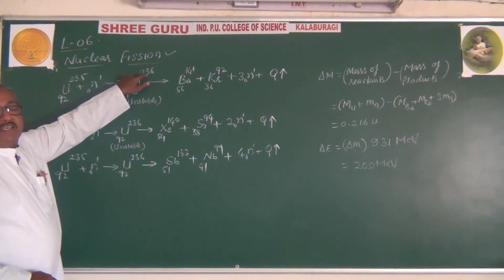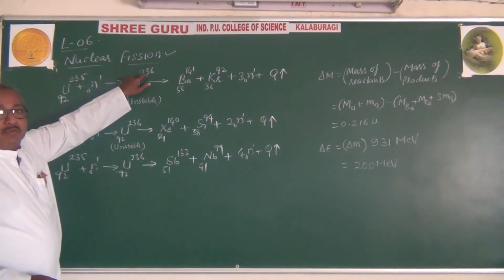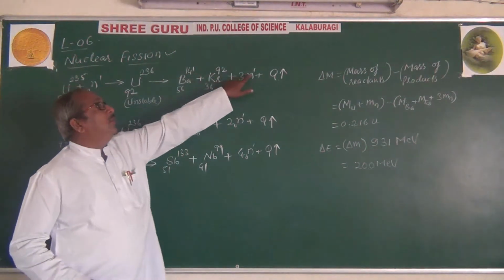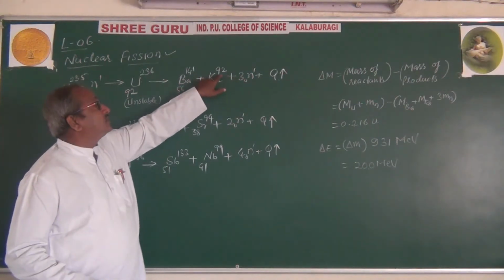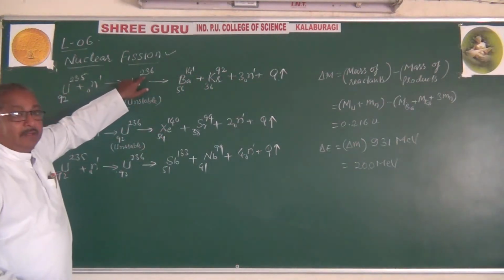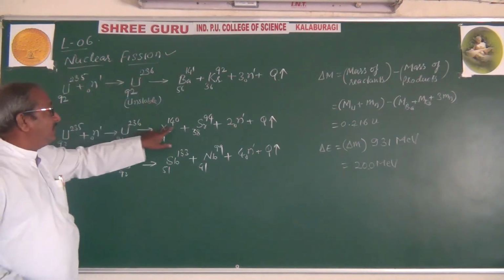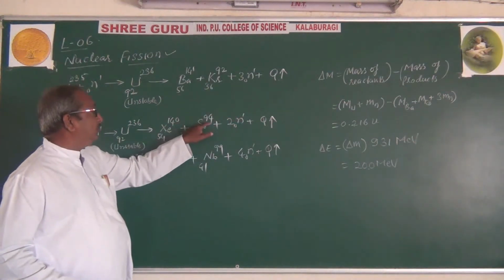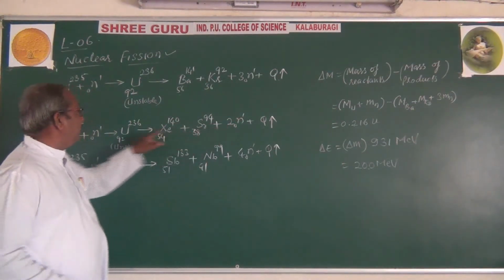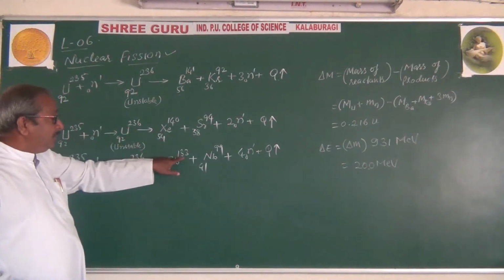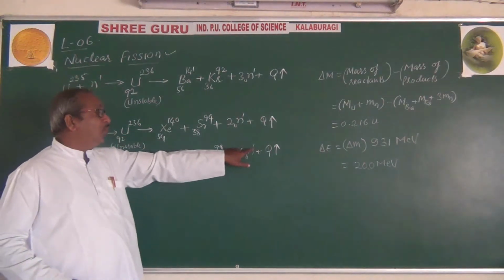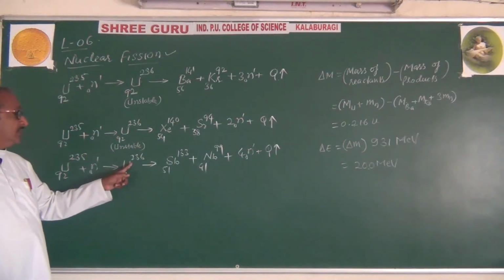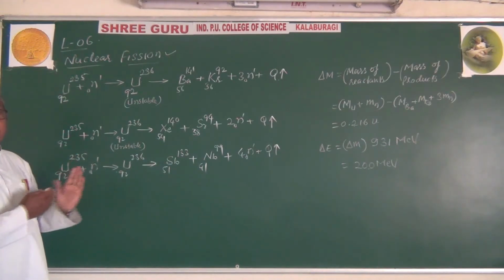Hence we call them comparable masses. Here, look: 140 plus 92 plus 1 into 3, that is 3, gives 236. Similarly here, 140 plus 94 plus 2 neutrons again becomes 236. Again here, 133 plus 99 plus 4 into 1, that is 4, when you add it again you will get 236. So the equation is correct.